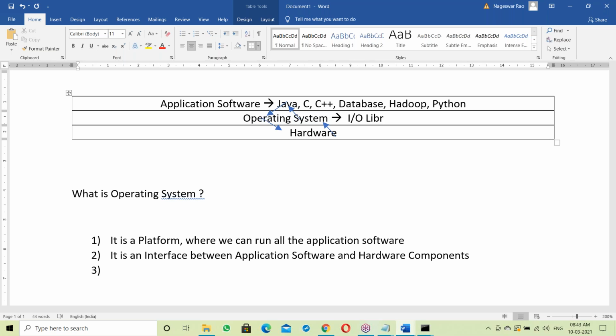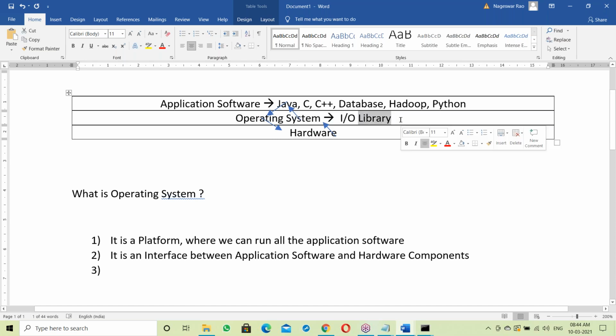Input output library. Every OS has some library here. Library means it's a collection of functions. Library contains all the functions. It's a collection of functions.